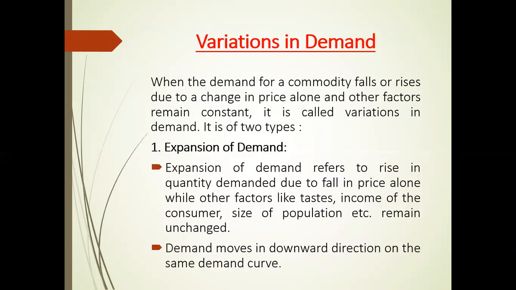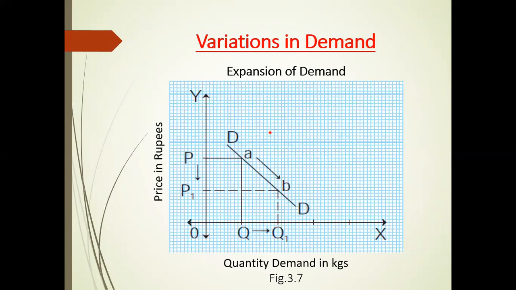Other factors remaining constant means no change in taste, habits, preferences of the consumer, no change in the income level of the consumer, no change in the size of population, etc. See the figure 3.7. DD is the demand curve.